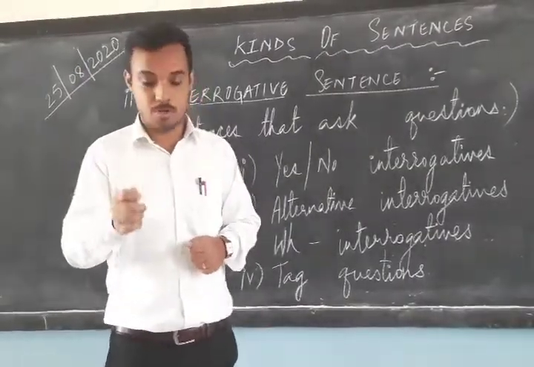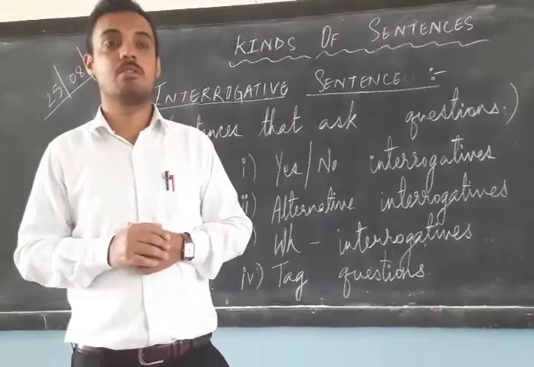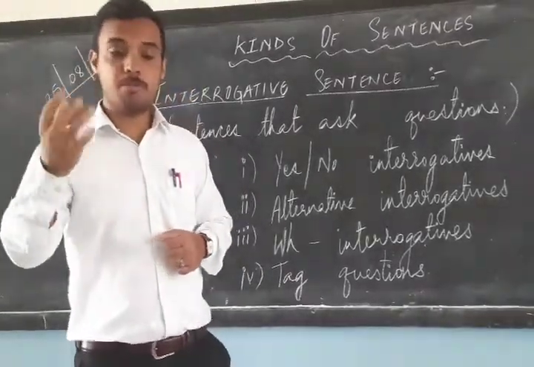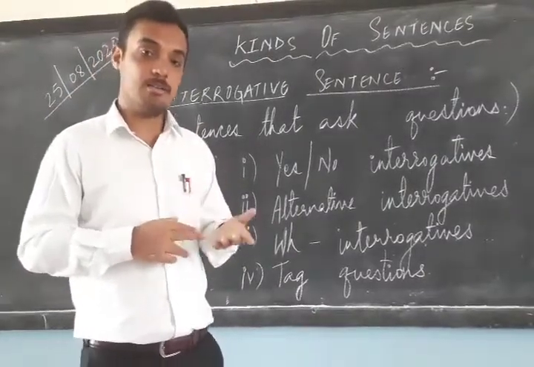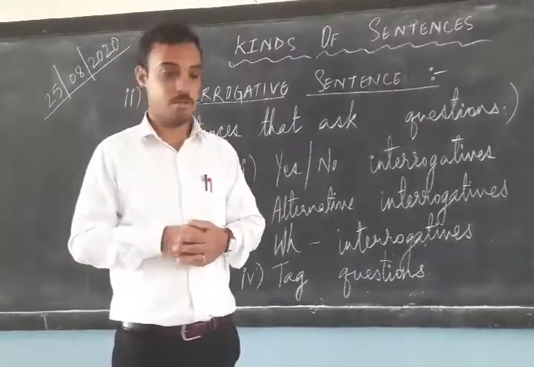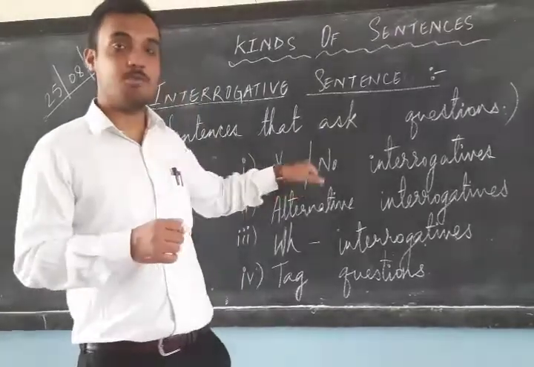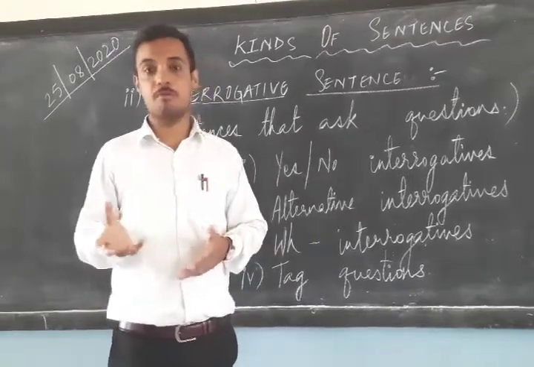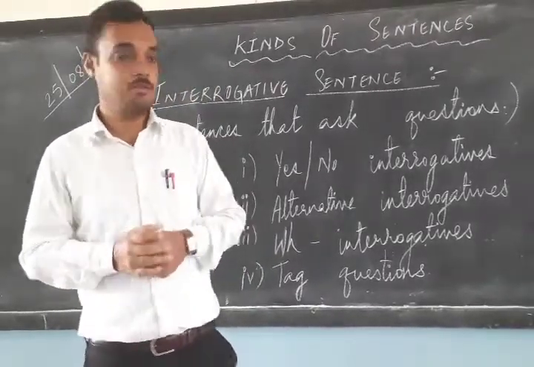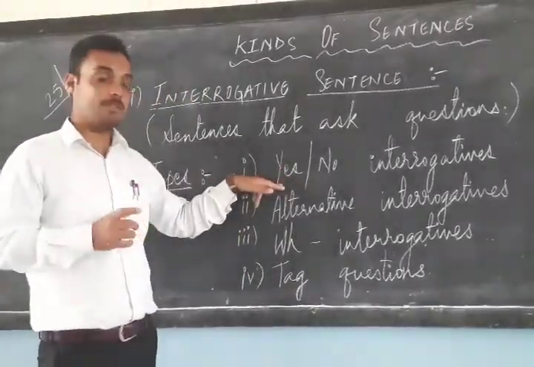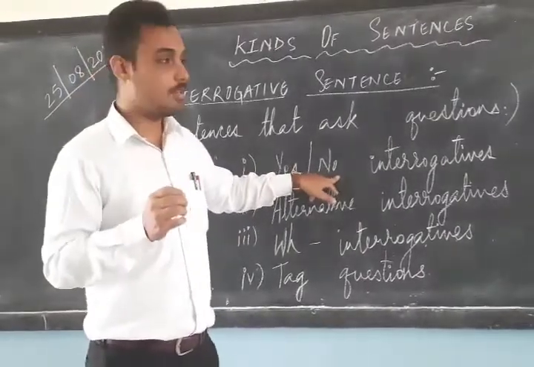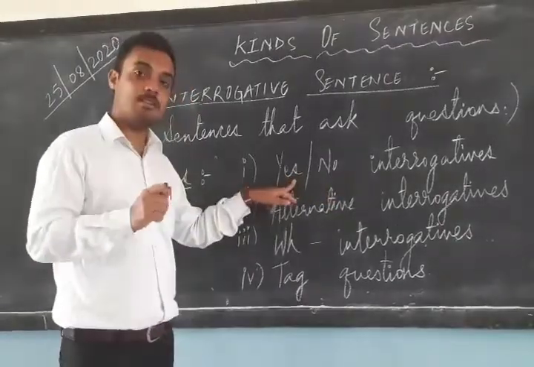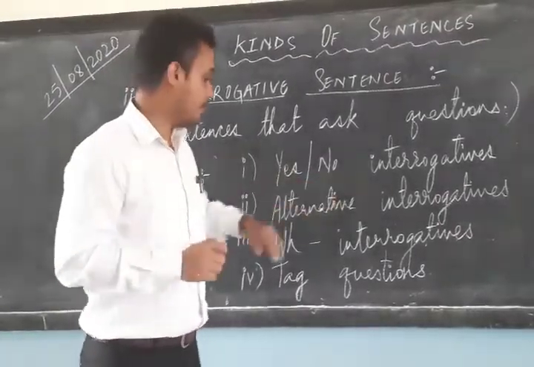Will you do this work? Question mark. Okay? Will you do this work? Question mark. What will be your answer? Your answer will be either yes or no. Another example for the first one only, yes, no interrogative. Will you play? Yes or no will be your answer. So that is the category of the first type of yes, no interrogative. Okay? That is the question that will have answer either yes or no.